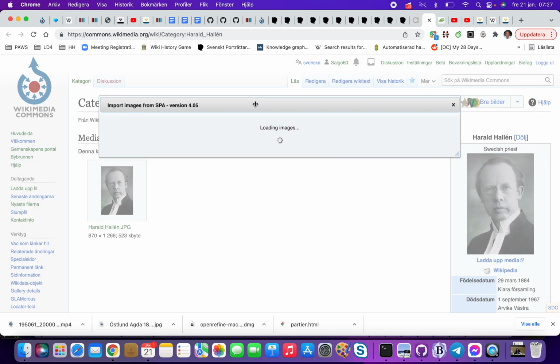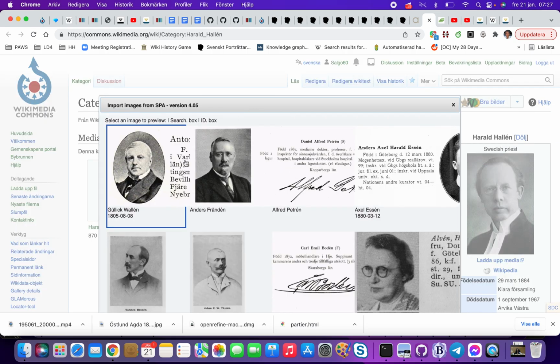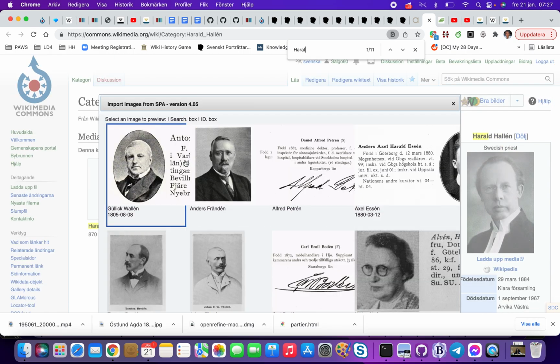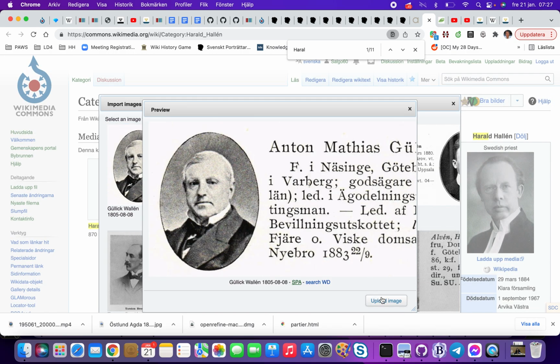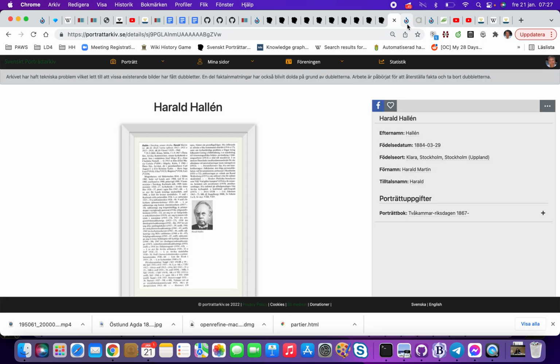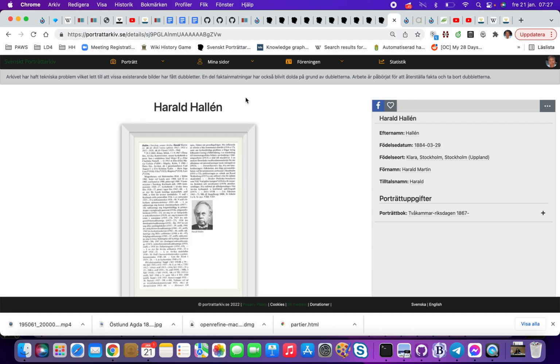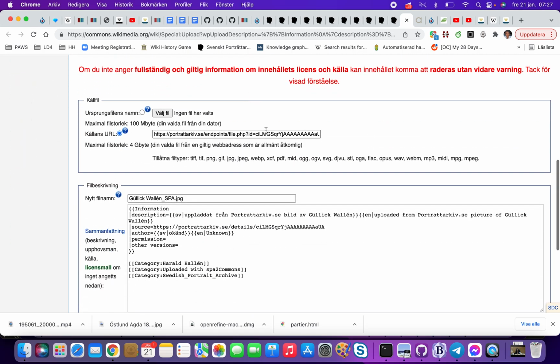So what I can do now is start importing the pictures. This plugin I have written, which is not magic yet. So what I have to do now is, this is an upload page, and for example, say that we will upload this picture. So then I do it in a rough way.